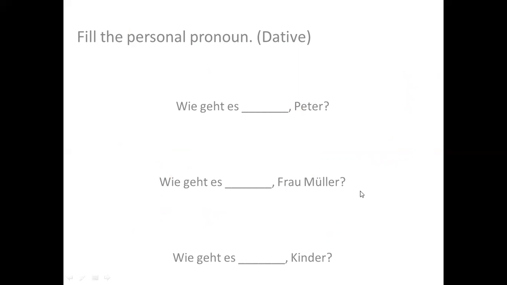Okay, now this is more complicated for you. Please pay attention here. It says "Wie geht es", that means how are you? I need to write again, there is a comma for you. I'm asking Peter. Peter, how are you? So I need to write you here.